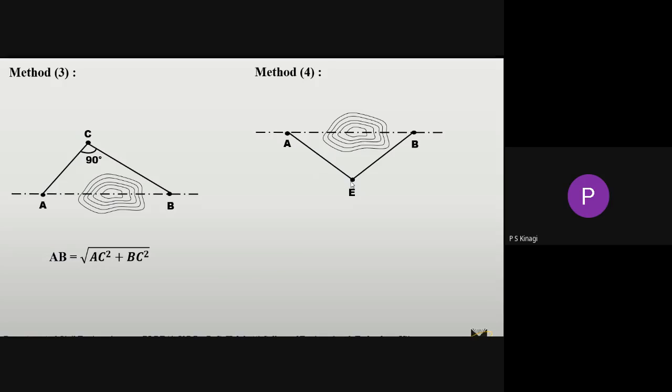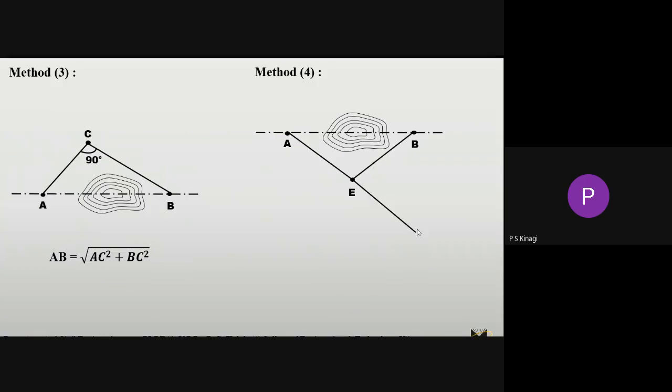What is the first step? You have to select 1 point on either side of the pond, then join this point from the A point to the B point. This point is E. Later you have to measure the distance of A to E, similarly B to E. Then again you have to extend this line A to E by using a ranging rod like this.